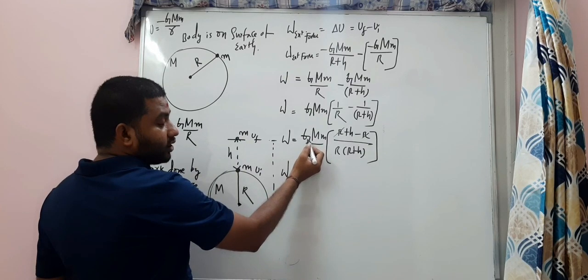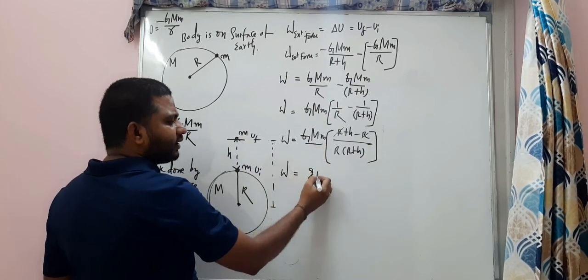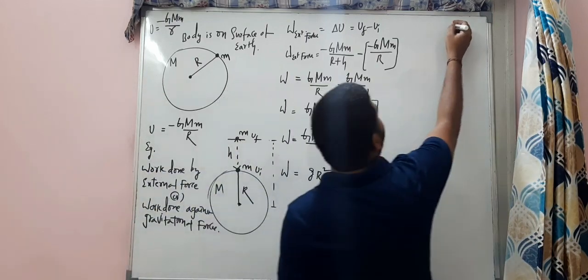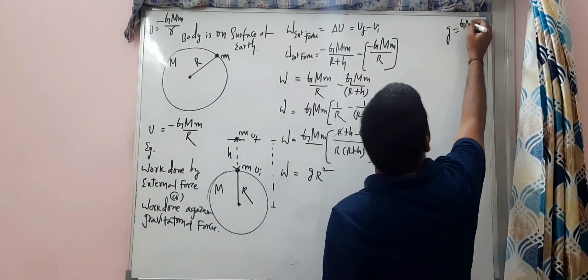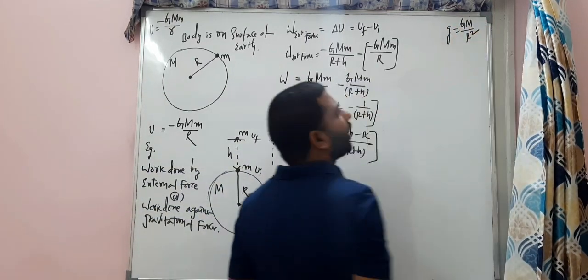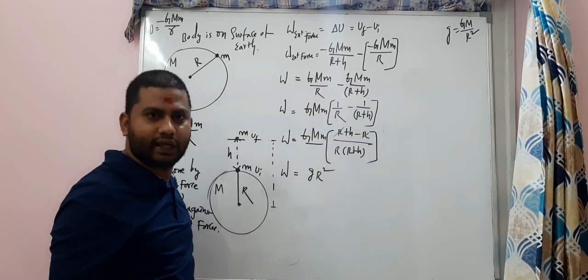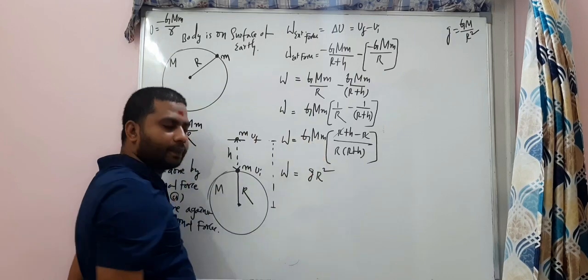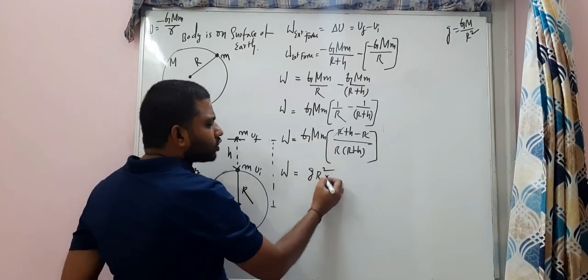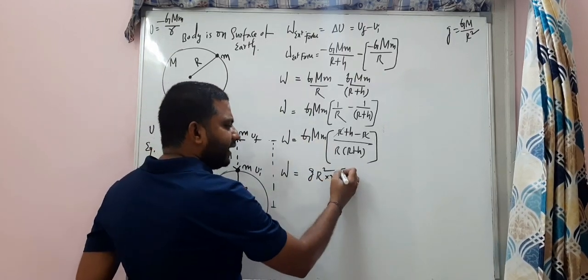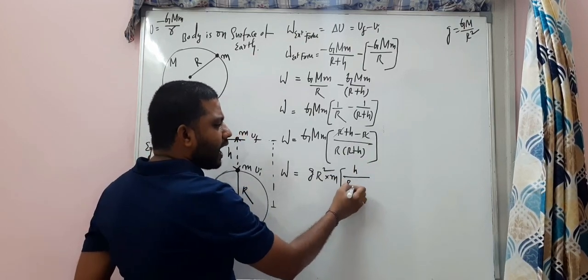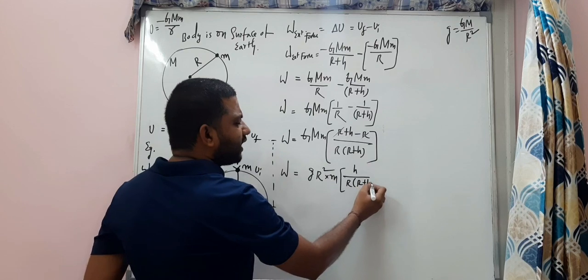This small g, the capital GM, I can write it as gR square. Can I write like this? Because we know acceleration due to gravity on the surface of the earth is GM by R square. See, cross multiplication: we write capital GM as small g R square, into small mass m, into h divided by R into R plus h.